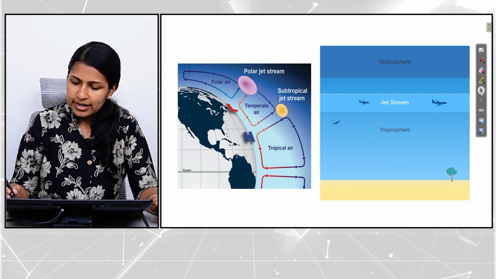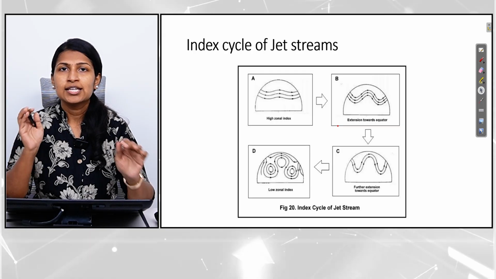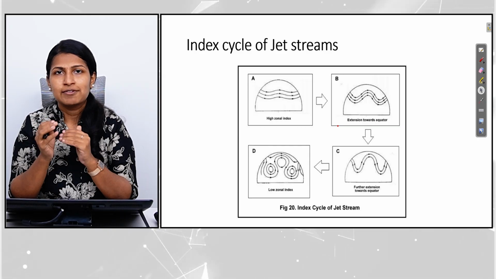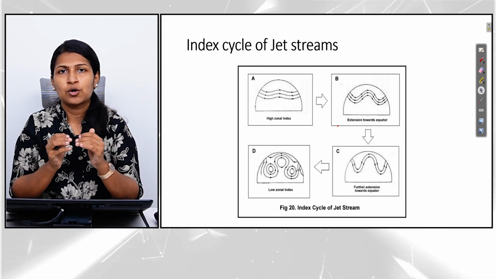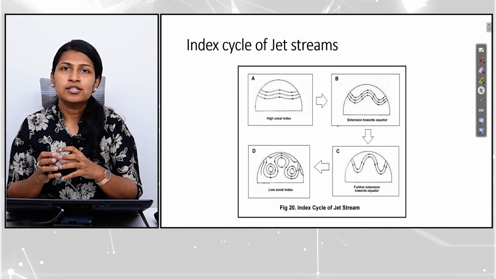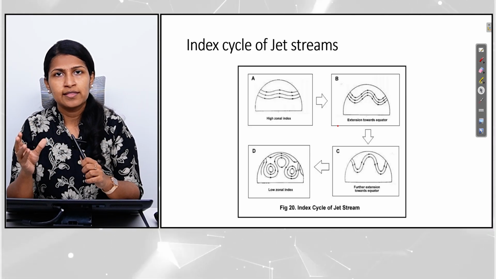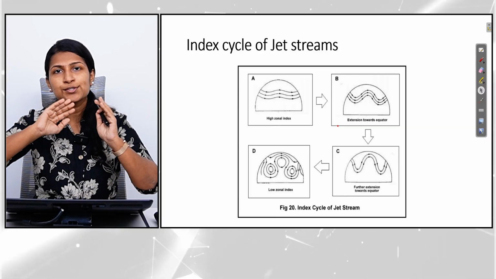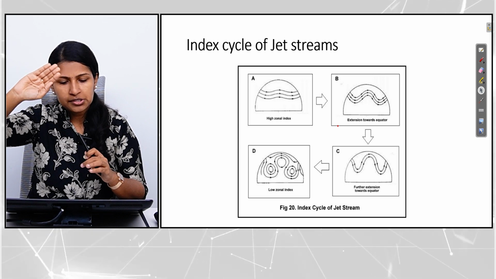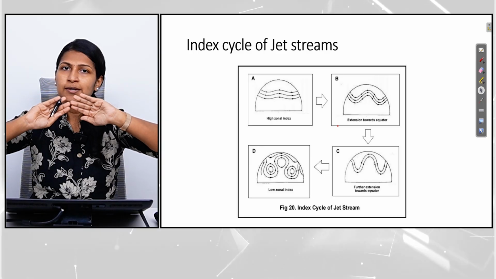Okay. Now let us come to the topic of the shifting of jet streams according to seasons. See, the path of the jet stream, so the region over which it occurs, is not fixed. Okay, it can move northwards or southwards depending on seasons. So let us take the northern hemisphere. So when it is summer in the northern hemisphere, you will have the dominance of warm winds more. Okay, and the colder winds from the polar region are restricted to a very narrow region, and therefore you can see that the jet streams are more towards the poles.